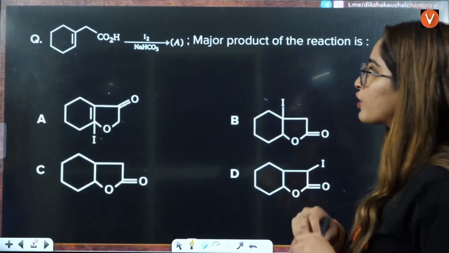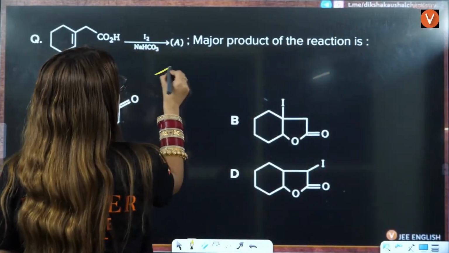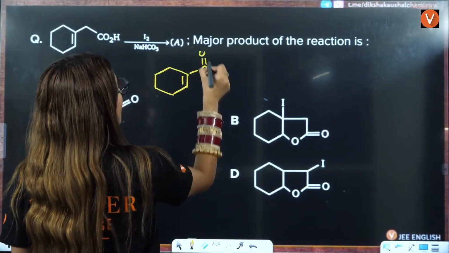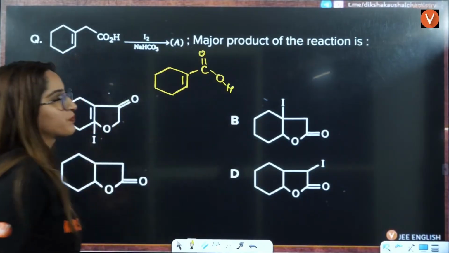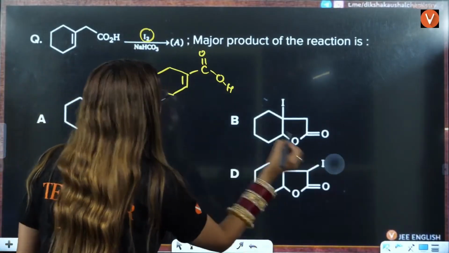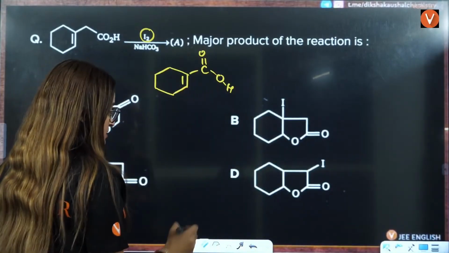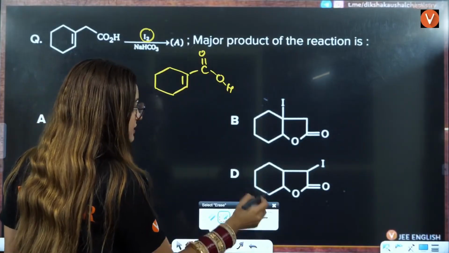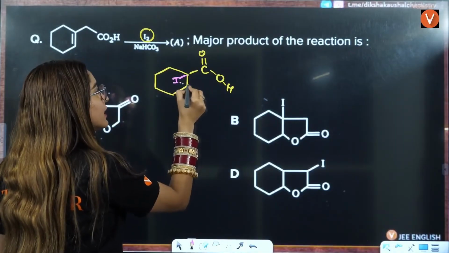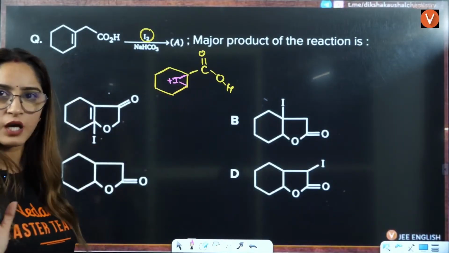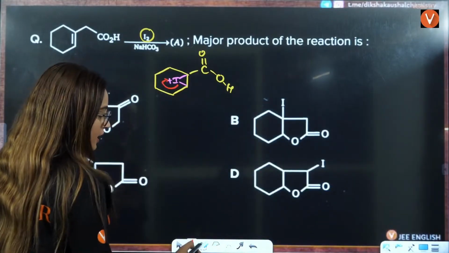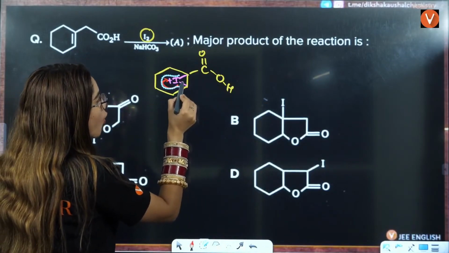So the first question on your screen is, we have this compound, and here they are saying this is the double bond, this is C double bond O, and this is H. Firstly, they are saying you have addition of I2. So what will I2 do? I2 will break this bond, and here you will have the addition of I here. After this, what will happen? These electrons will jump here, and what you will have? This whole I.